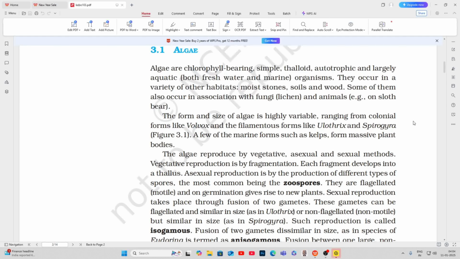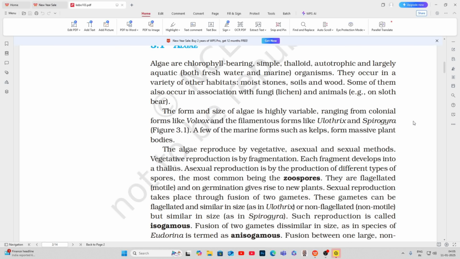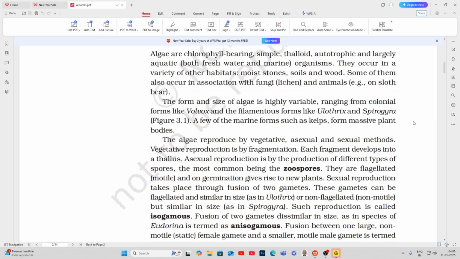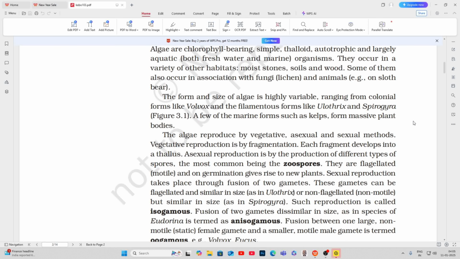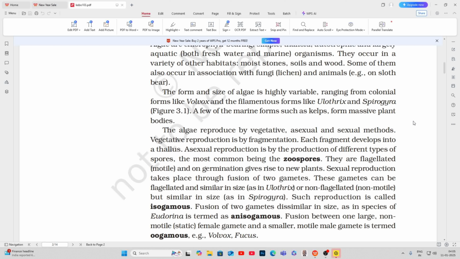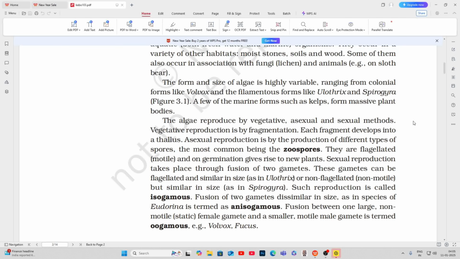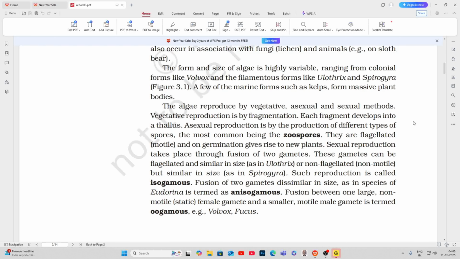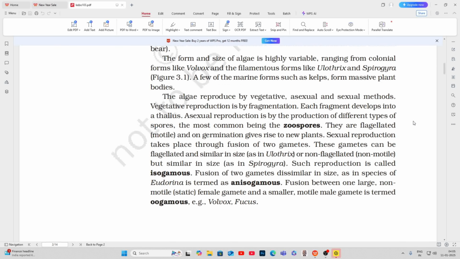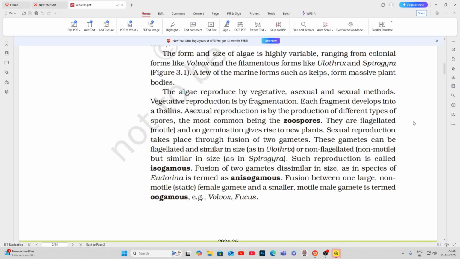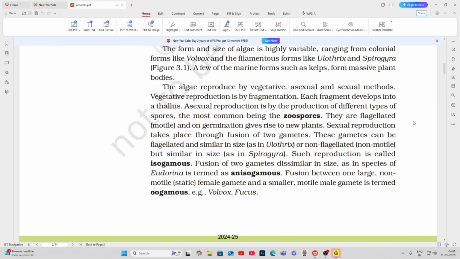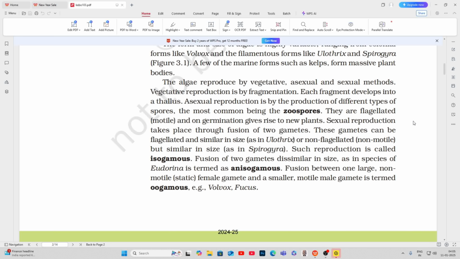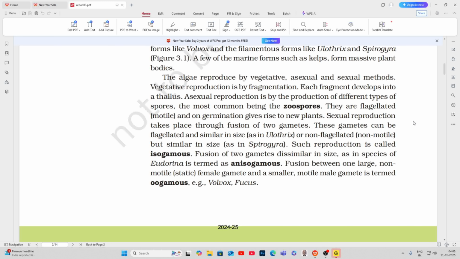3.1 Algae. Algae are chlorophyll-bearing, simple, thalloid, autotrophic, and largely aquatic, both freshwater and marine, organisms. They occur in a variety of other habitats, moist stones, soils, and wood. Some of them also occur in association with fungi, lichen, and animals, for example, on sloth bear. The form and size of algae is highly variable, ranging from colonial forms like Volvox and the filamentous forms like Ulothrix and Spirogyra, figure 3.1. A few of the marine forms such as kelps form massive plant bodies.